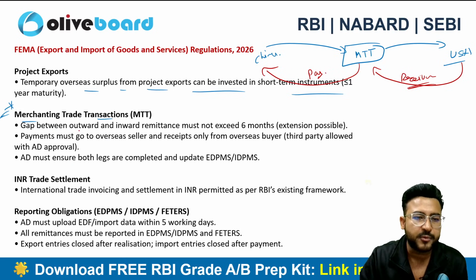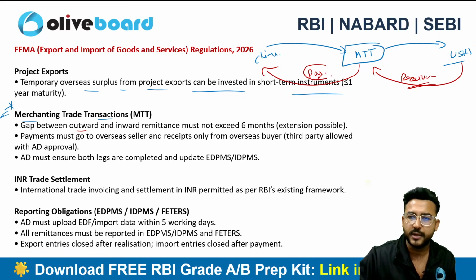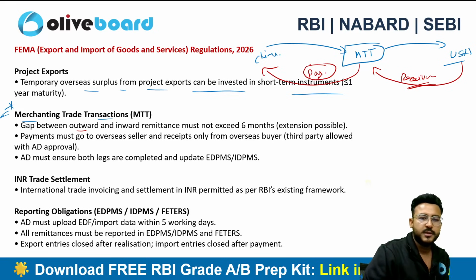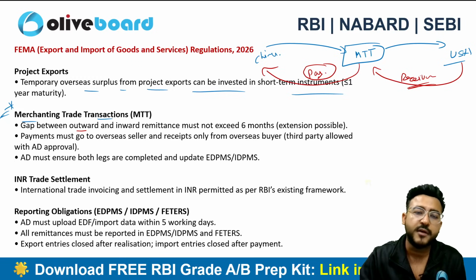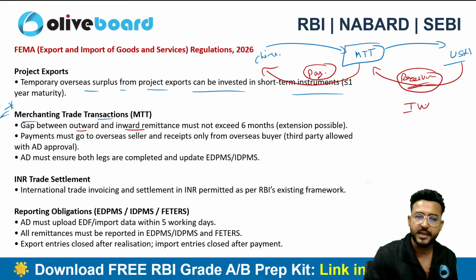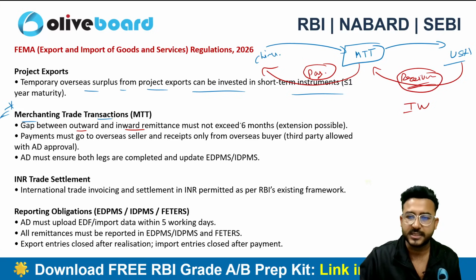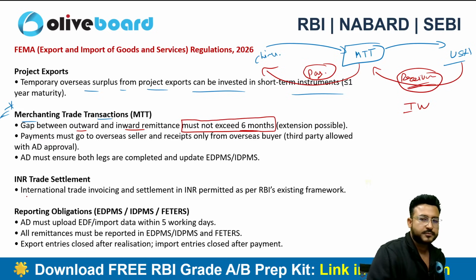Now, the gap between the outward remittance, what do you mean by outward remittance? This is the outward remittance when I am paying to a person in China, and this is the inward remittance. I am getting money in India from a person from the USA. So, this gap should not exceed 6 months. Extension is possible, but this gap should not exceed 6 months, right?